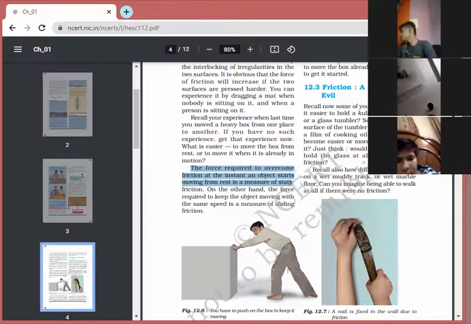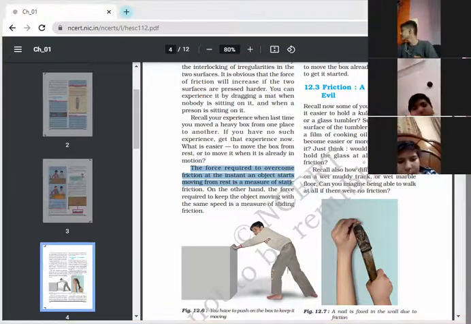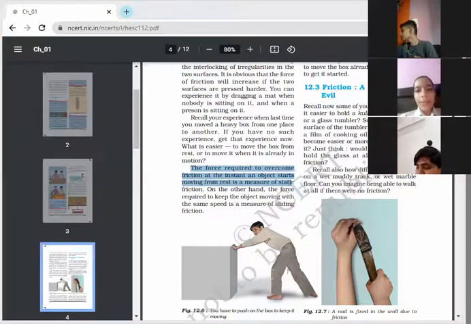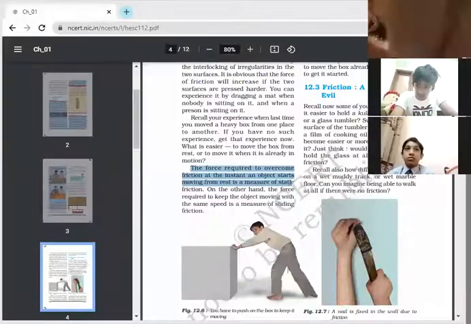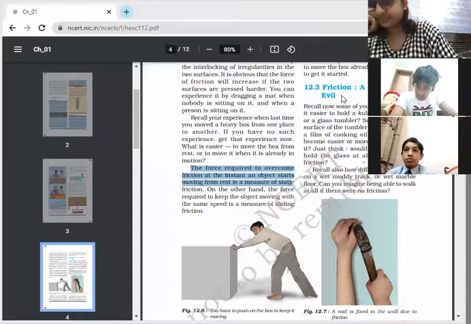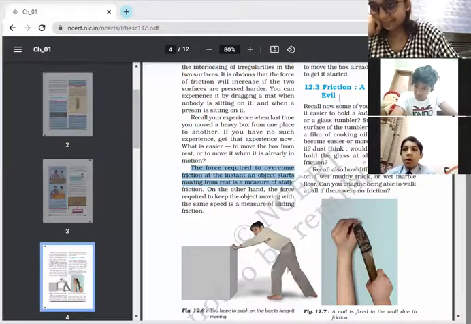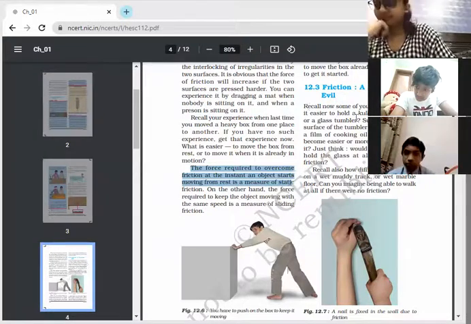Okay. So this was the concept of friction and what is the cause of friction. After that, let's continue with the next concept, friction, the unnecessary evil. Yes, Pranjal, you can continue reading.